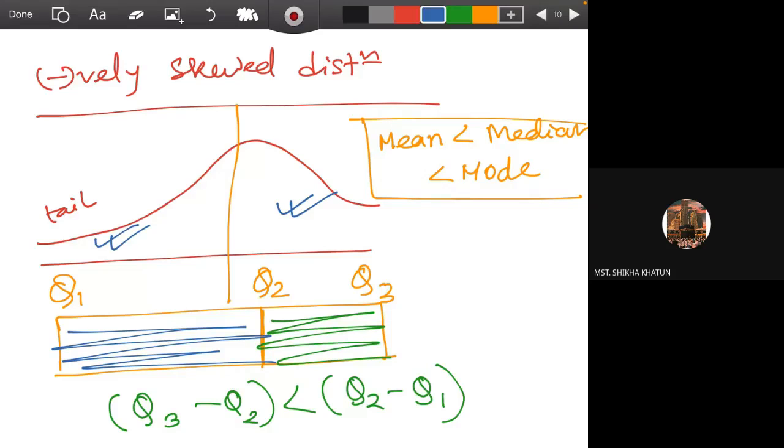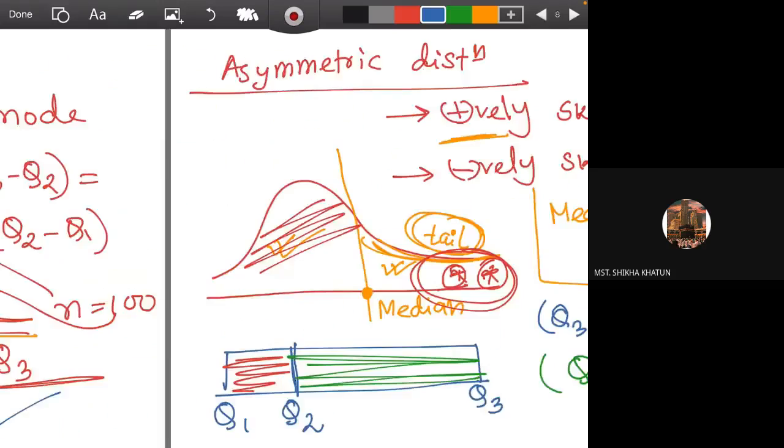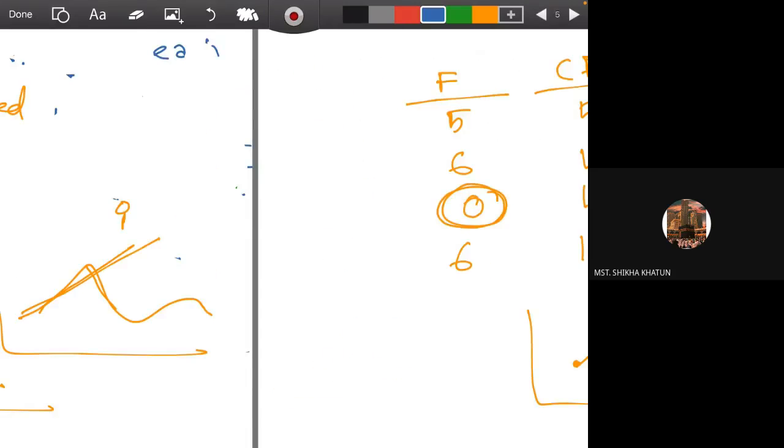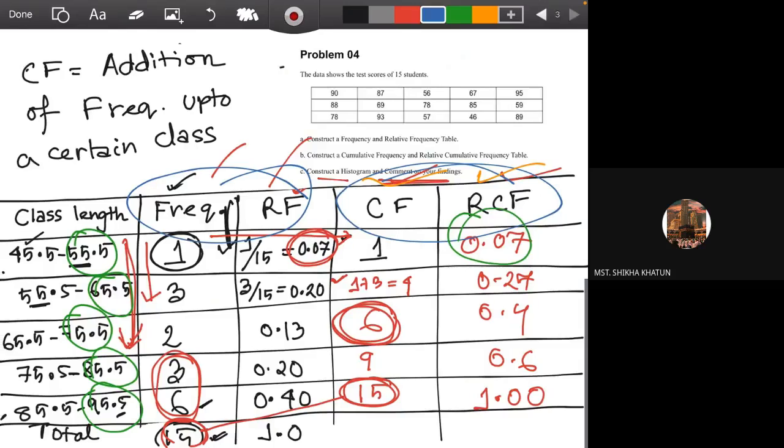So your task is to use either a bell shaped curve or a box plot that we have already learned, just to find out if there is any skewness in the data, and if there is skewness, what type of skewness it is. So our first question was to construct a histogram and comment on the shape of the distribution. We already have a histogram. Okay, this is the histogram.